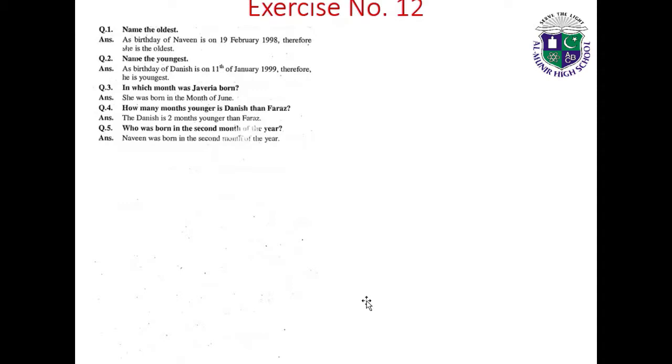Name the youngest. As Danish's birthday is on 11th January 1999, he is the youngest. In which month was Javeria born? She was born in the month of June. How many months younger is Danish than Faraz? Danish is 2 months younger than Faraz. Who was born in the second month of the year? Naveen was born in the second month of the year.